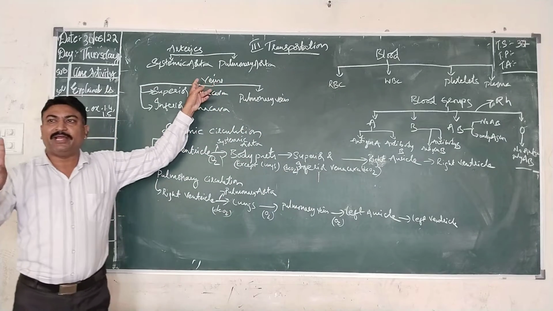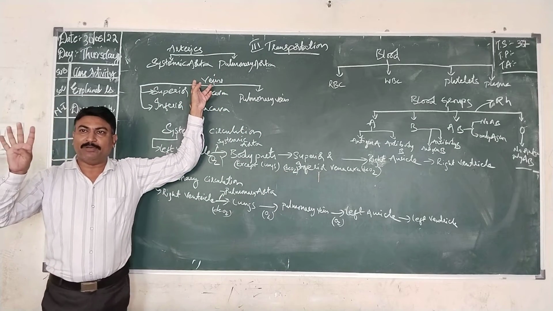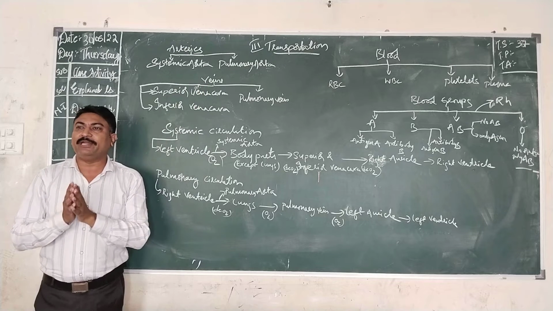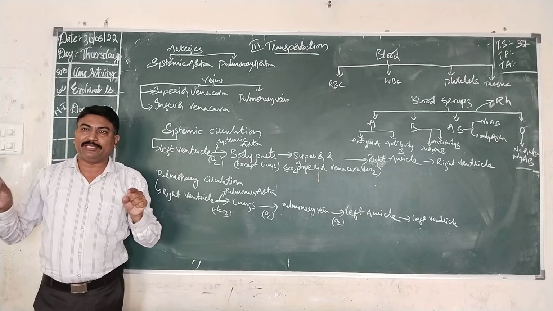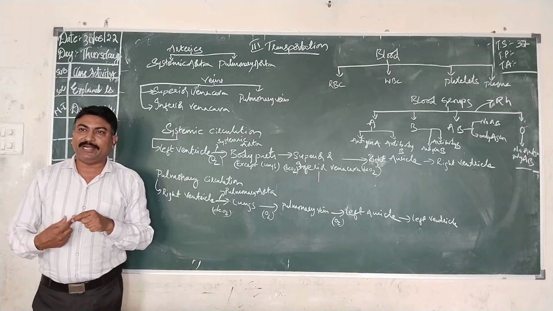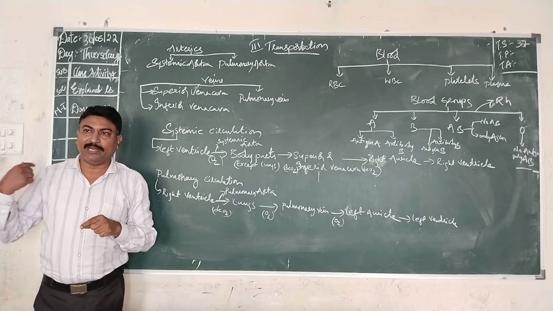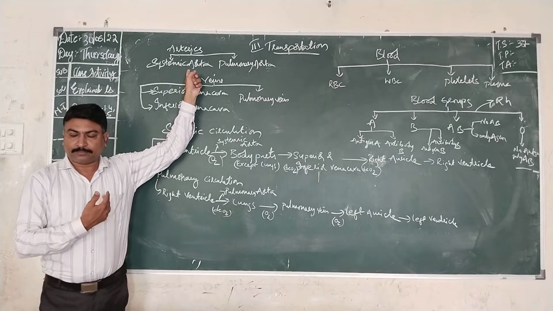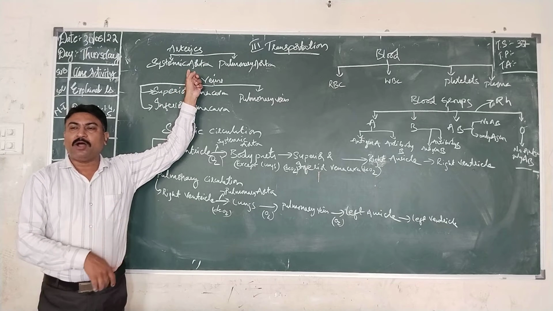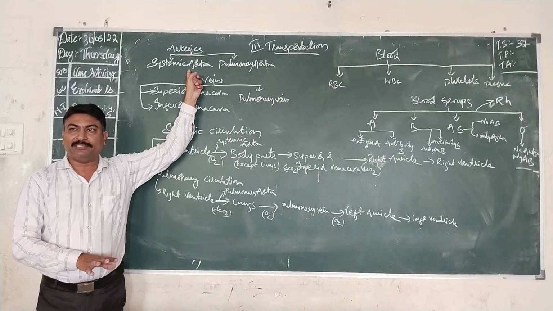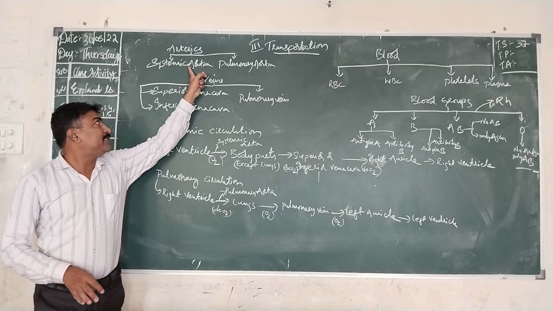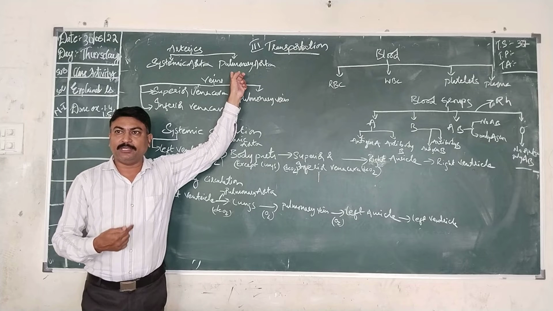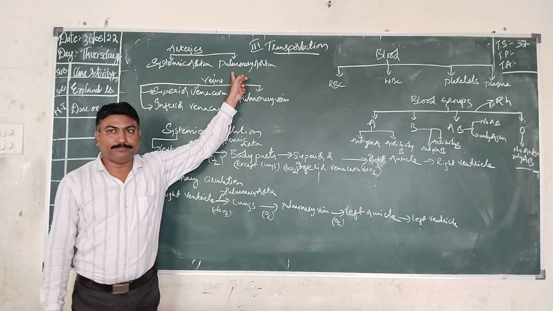There are two arteries which will arise. I told you that there will be four chambers. Upper chambers are called auricles, lower chambers are called ventricles. Now when the ventricles contract, they will pump the blood into respective arteries. That is, the left side will carry the blood to all the body parts excepting lungs, that is pure blood, through systemic aorta, and the right side will carry the blood to the lungs through the pulmonary aorta.